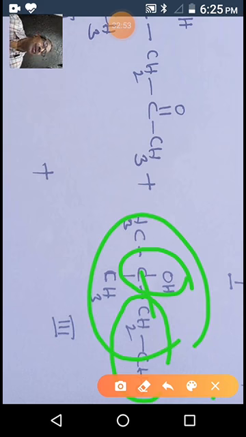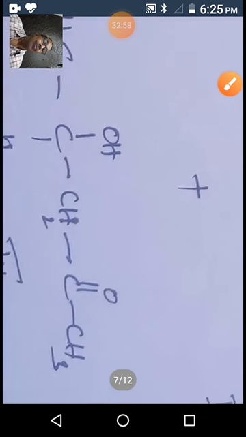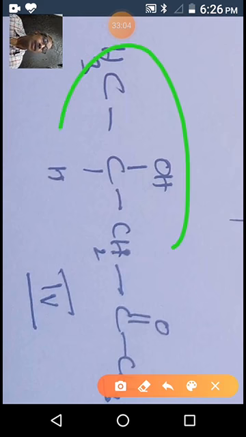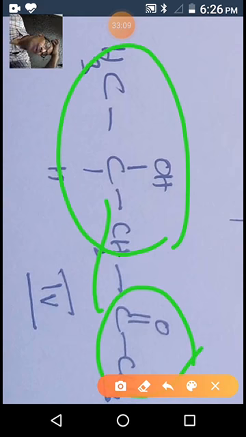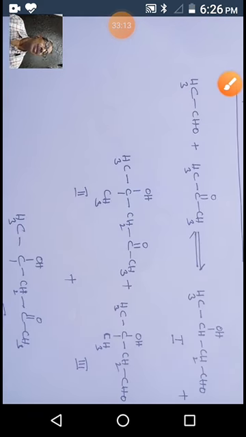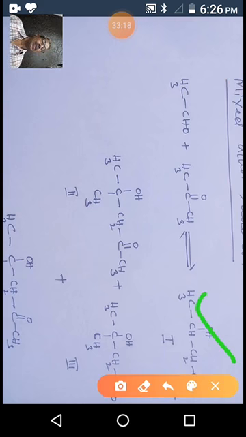I think you understand. So what about the 4th one? Acetone forms the carbanion. This acetone attacks acetaldehyde. So this is the 4th product. So we are getting different possible products. Out of these, we expect more of 1 and 3.